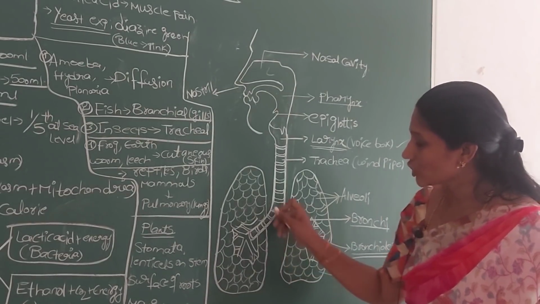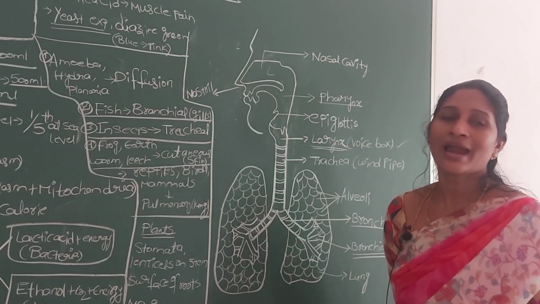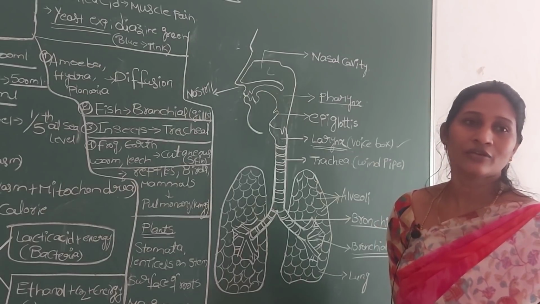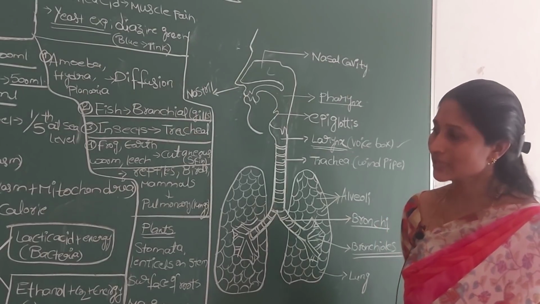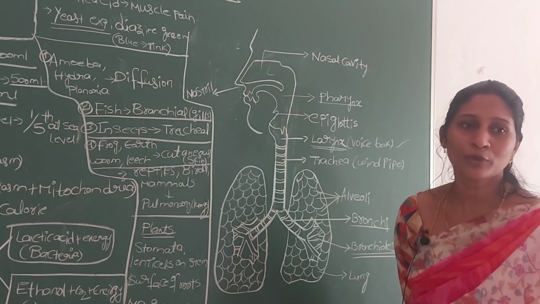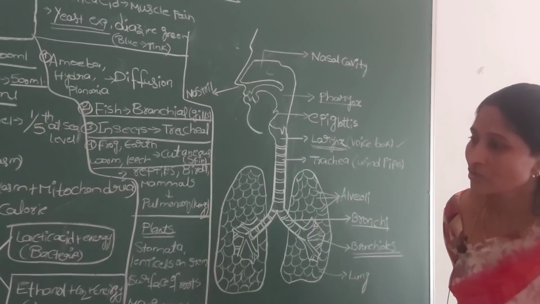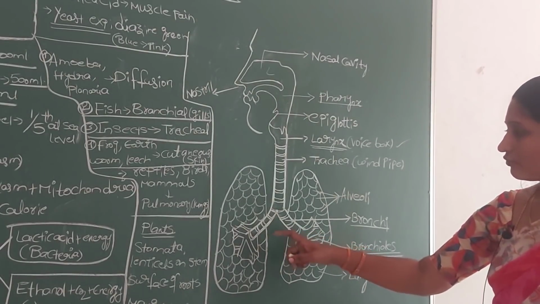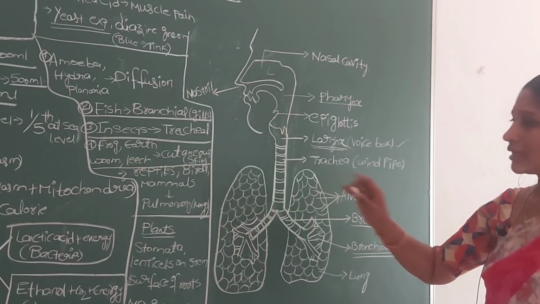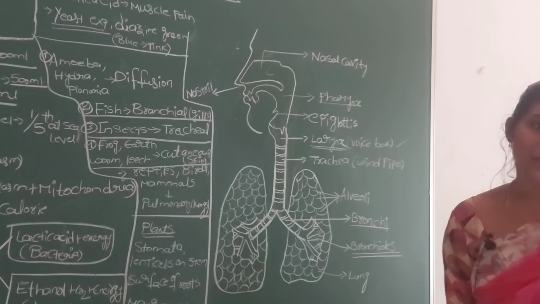The lungs are protected by a two-layered membrane we call pleura. Just as the cardiac membrane protects the heart from injuries and shocks, in the same way the pleura and the liquid present in the pleural membrane help to protect the lungs from injuries. Next, if you carefully observe, the two lungs in your body are not similar in size.